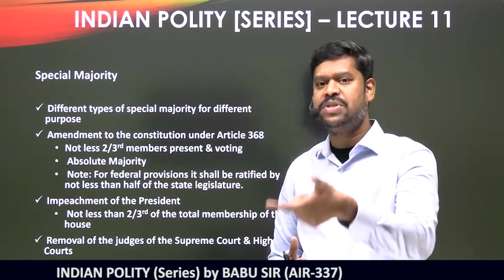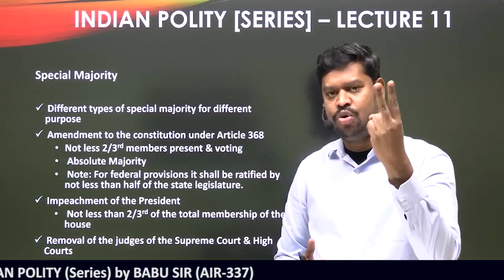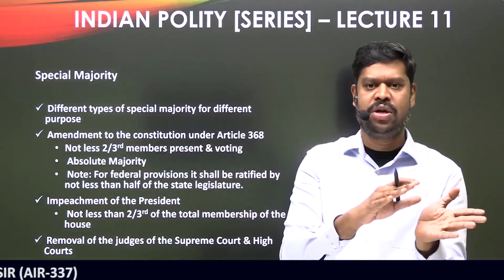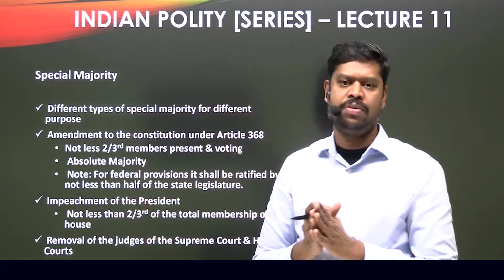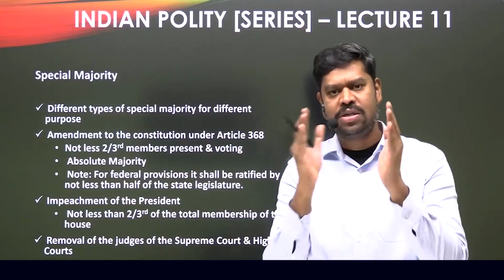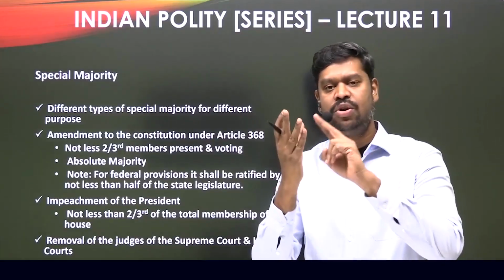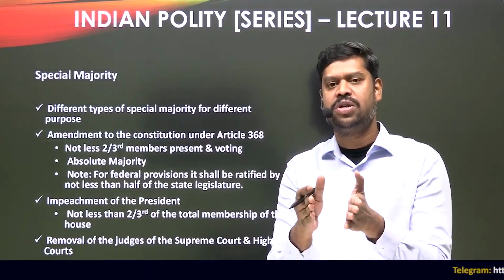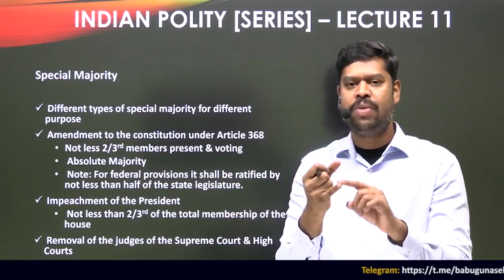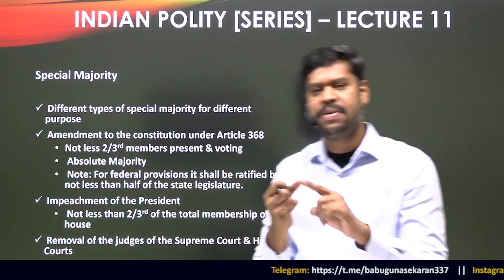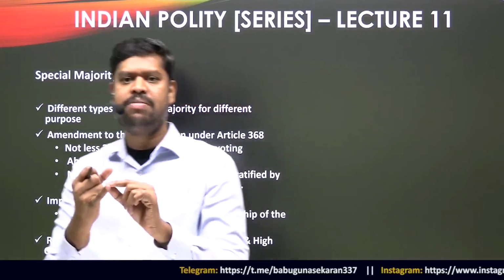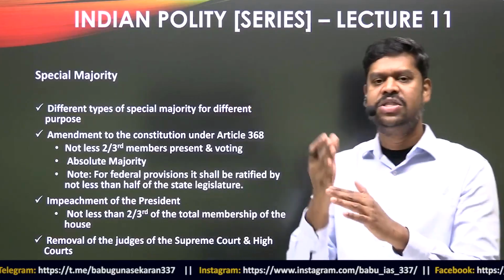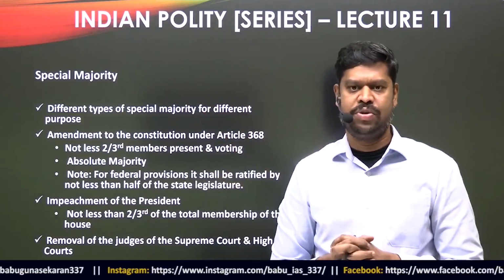And what is a special majority as per the constitution? It has to satisfy two conditions in both the houses separately. In the Lok Sabha it should be passed with special majority, and then in the Rajya Sabha also it has to be passed with special majority. And what is considered to be special majority? It has to satisfy two conditions. First, the proposal to amend the constitution introduced in the house shall be approved by not less than 2/3 of the members present and voting, and that 2/3 of the members present and voting who have approved it shall also satisfy the condition of absolute majority.